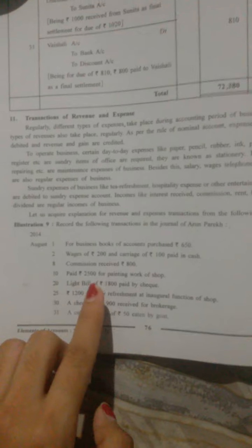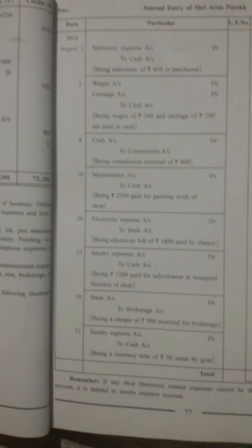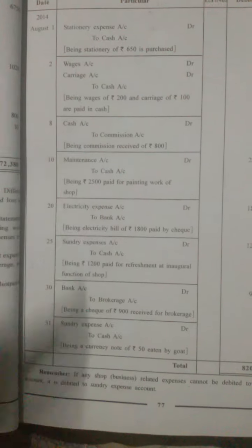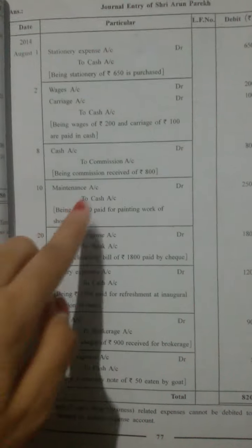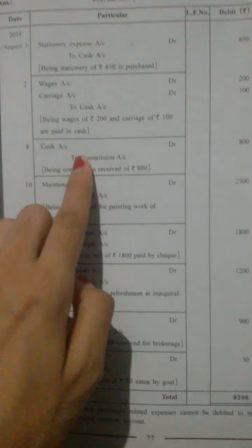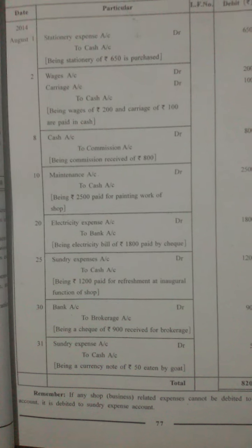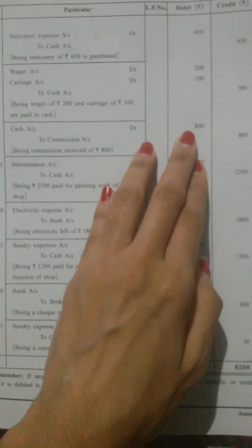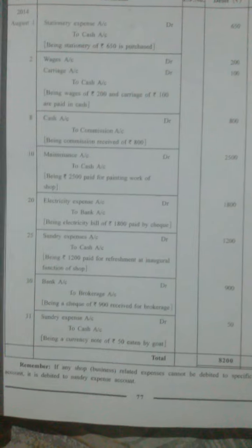Now the next transaction is commission received, rupees 800. So commission received would be the income for the business. Therefore all incomes are always credited. So cash is coming into the business, therefore cash account is debited. And how is cash coming into the business? It is coming through commission. So commission account is credited. And at the end you have to write the narration, being commission received of rupees 800. 800 is written in the debit column and 800 would be written in the credit column.